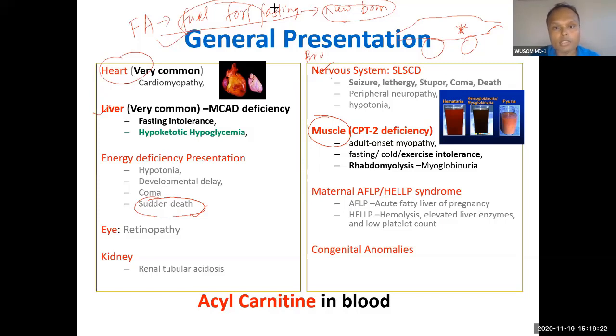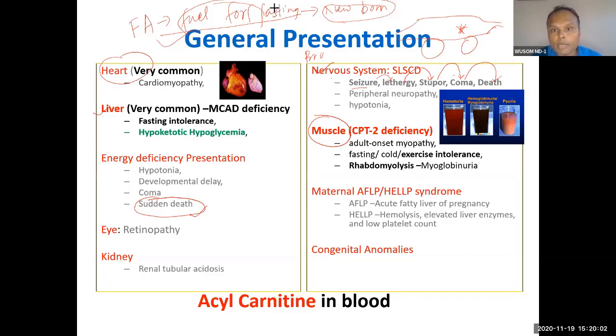So you can see in nervous system disorder, because of lack of energy, because of lack of oxidation of fatty acid, what will happen? The seizure. The seizure is the initial problem. And then it can lead to lethargy. Lethargy is stepwise lack of consciousness. When consciousness reduces further, it becomes stupor. When there is very little consciousness, it becomes coma. Then death. Because of this energy lack, there will be progressive mental deterioration. And these are the stages: seizure, lethargy, stupor, coma.